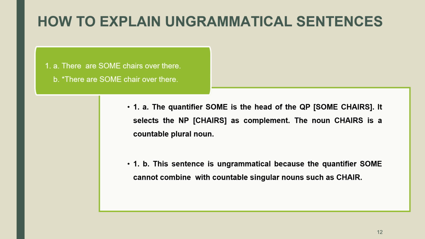It selects the noun phrase chairs as complement. The noun chairs is a countable plural noun. This is the reason why this sentence is possible. On the contrary, 1b shows the quantifier some combines with a countable singular noun such as chair. This is the reason why this sentence is ungrammatical.